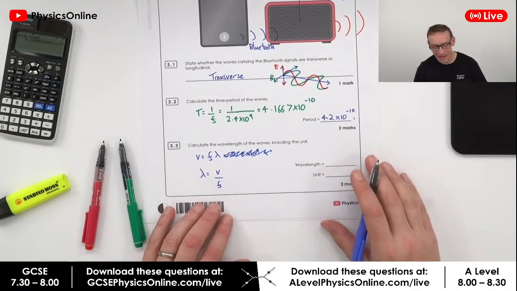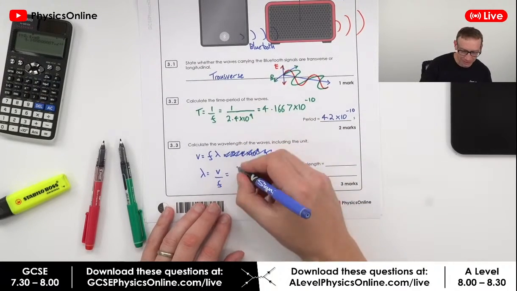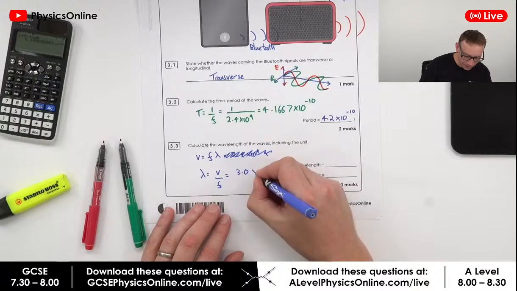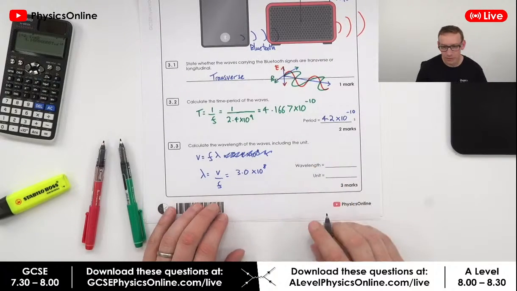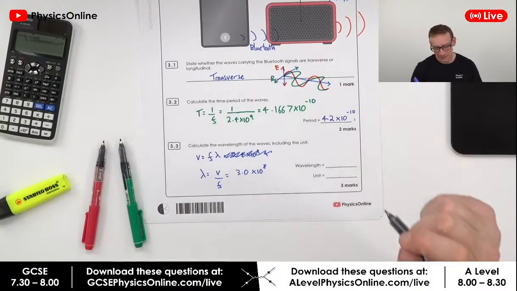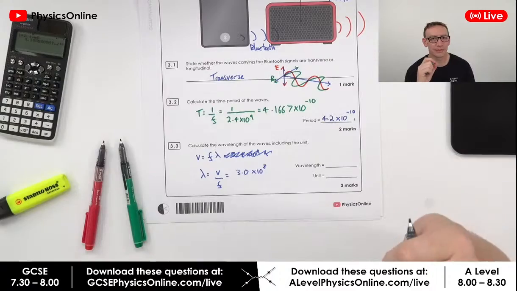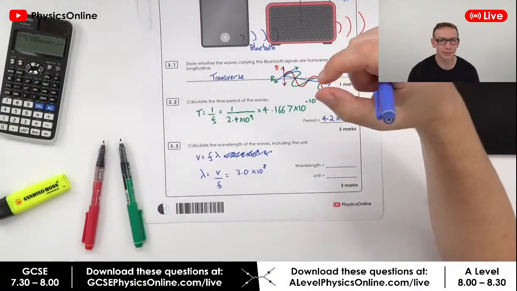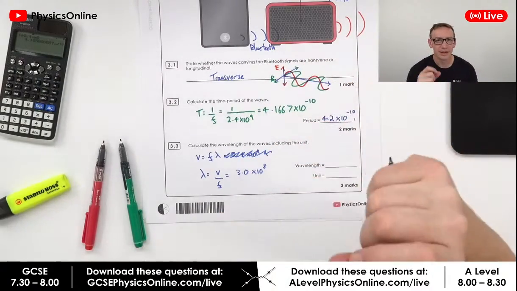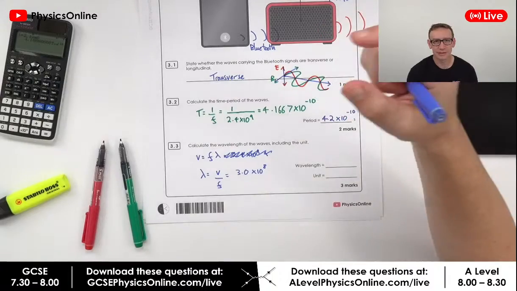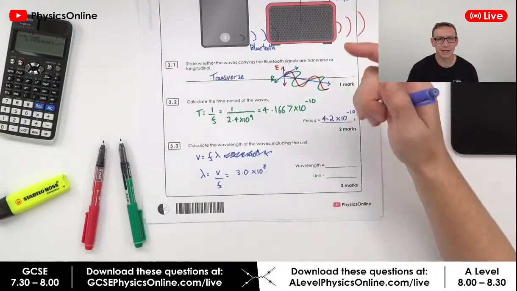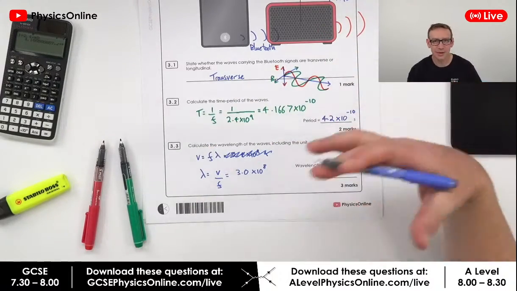Right. So the wave speed, it says up here, is 3.0 times 10 to the 8. But of course, all of you knew that, because any time you have an electromagnetic wave, like a radio wave, it's going to be travelling at the speed of light, which is 3.0 times 10 to the 8 meters per second in a vacuum or in air.